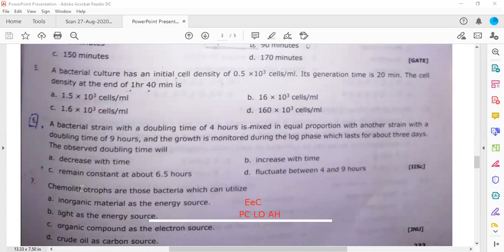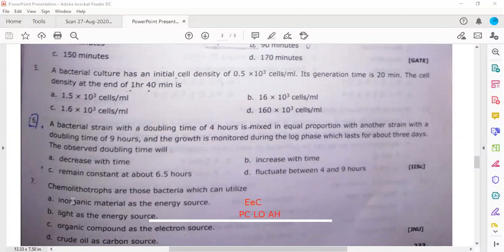Now he's asking chemolithotroph. Chemo means he's asking for the energy source. Here it is not using light energy, so the bacteria is using some chemical energy, so inorganic material as an energy source, right? Second thing is lithotroph. Litho means it is using an inorganic material as an electron source. If it is using organic material as an electron source, then it should be organotroph.